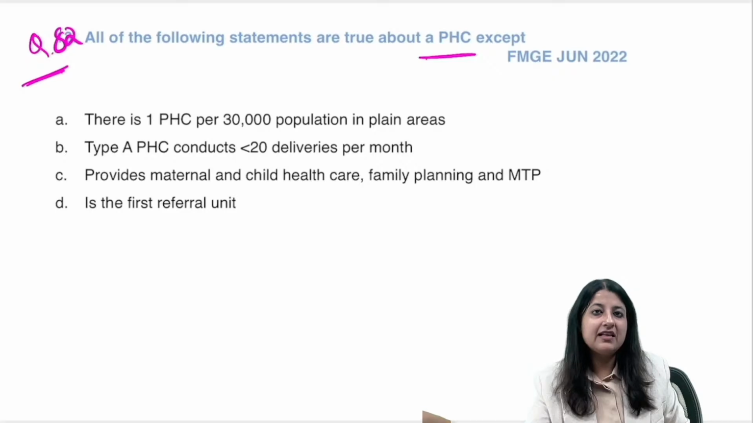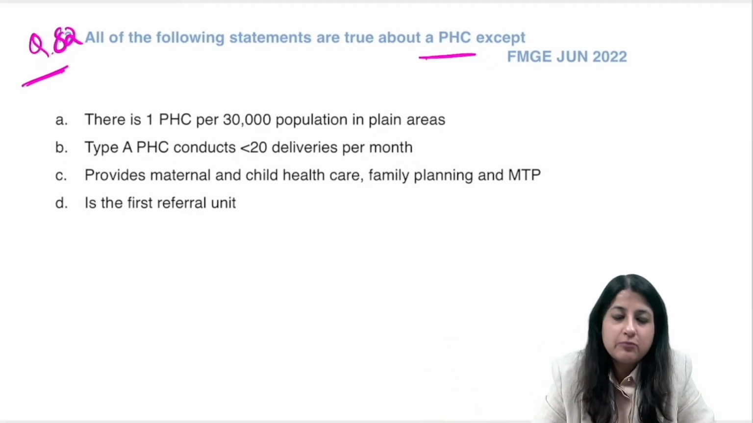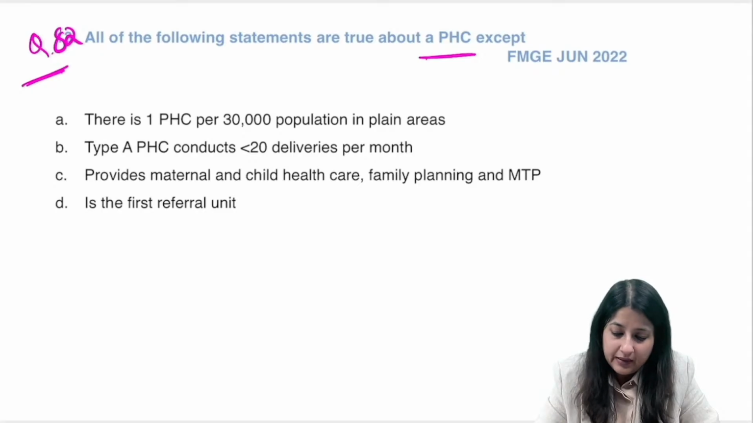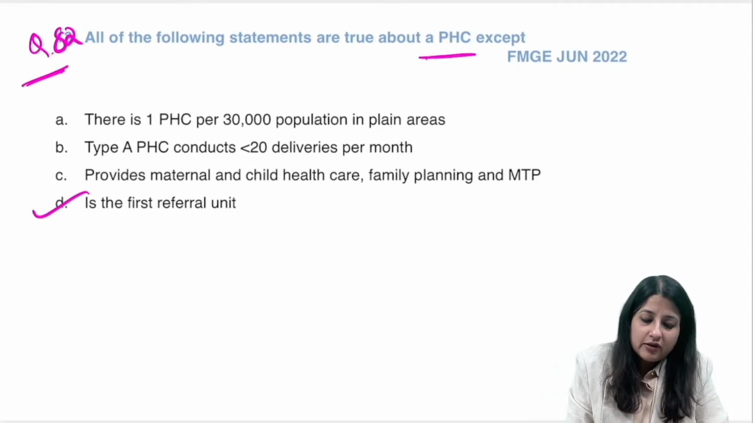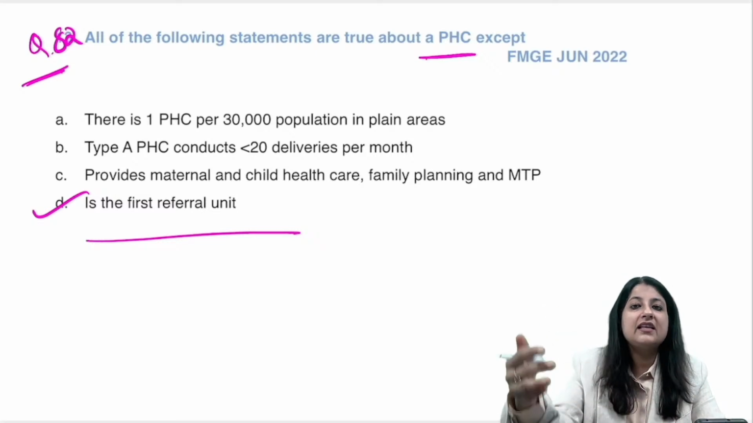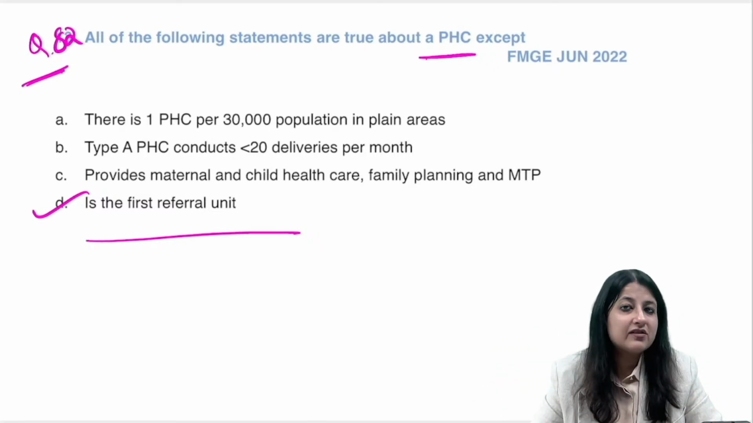Yes, what is your answer? There is one PHC per 30,000 population in plain areas. Type A PHC conducts less than 20 deliveries per month, provides maternal and child health care, family planning, and MTP. Okay, or is it the first referral unit? Very good. It is not the first referral unit. First referral unit means once a medical officer sees and refers somewhere, that is the first referral unit.